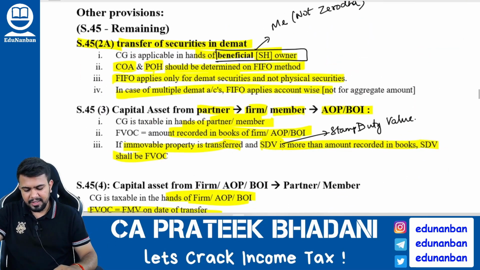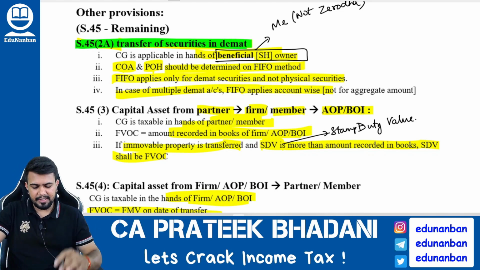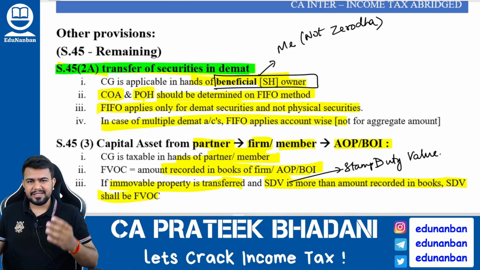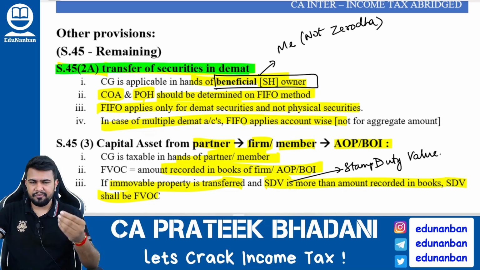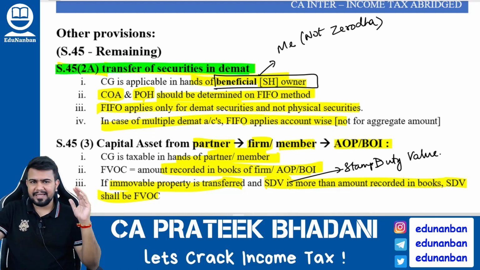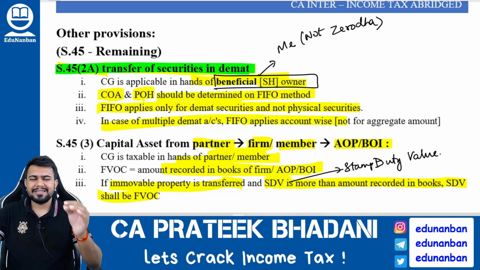Now let us come to the remaining next types of provision. Firstly, let us see what will happen when there is transfer of security in a Demat account. Now listen here. Earlier there used to be a system of physical shares, means shares were received as share certificates. So when I sell the share certificate, I will receive the money and I will pay the tax under capital gain. But now what has happened? Shares are coming in digital form in a dematerialized account, or Demat account.